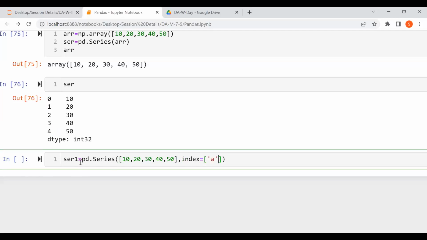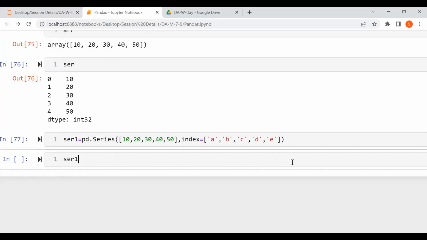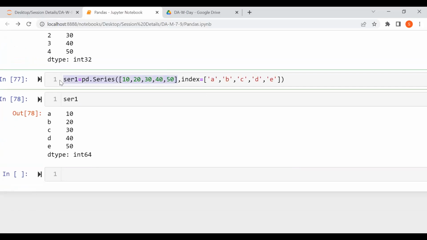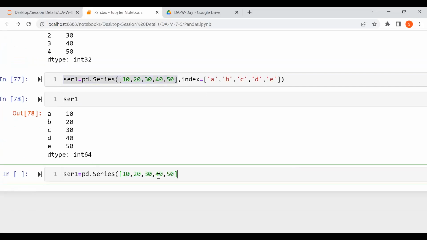I'm giving the index as a, b, c, d, e. It's a string, so double quotes. I give the values, and you have one more thing, dtype, if you want to give. I don't want to give the dtype. See the labeling. If you keep both, you will see the difference.